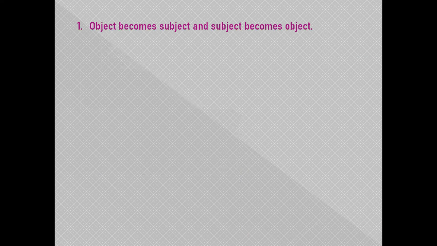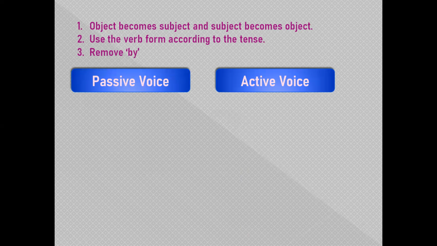Now, children, let's see the rules that we follow if you have to convert a sentence from passive voice to active voice. The first thing is that the object becomes the subject and the subject becomes the object. This is the same rule. The second rule is to use the verb form according to the tense. Here we don't use the third form of the verb when converting passive to active. We will use the form of the verb as per the tense of the sentence. And the last rule is to remove by, because you are converting it into active voice, so we will not make use of by.